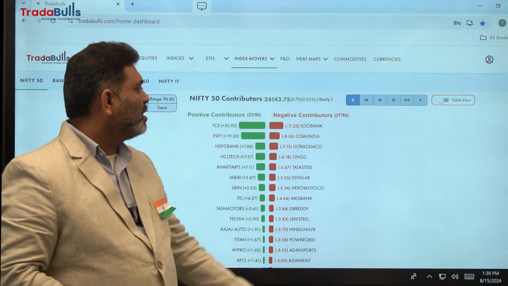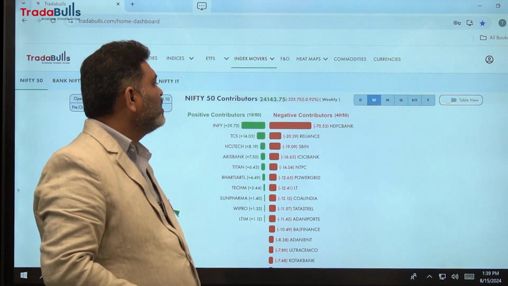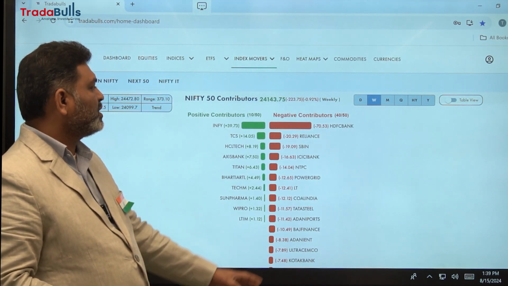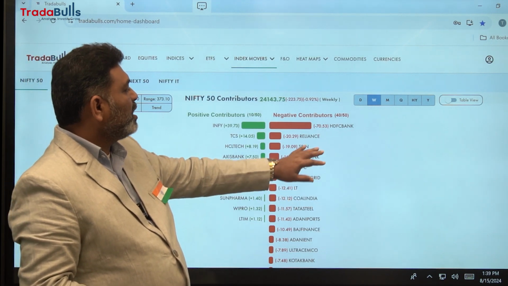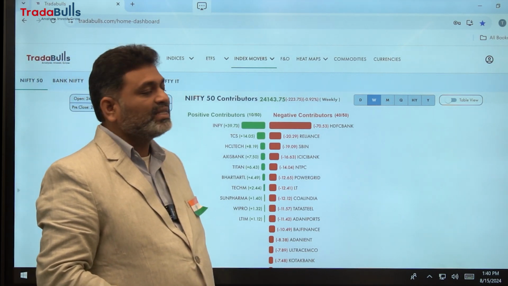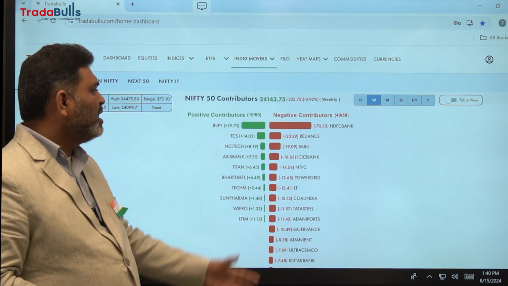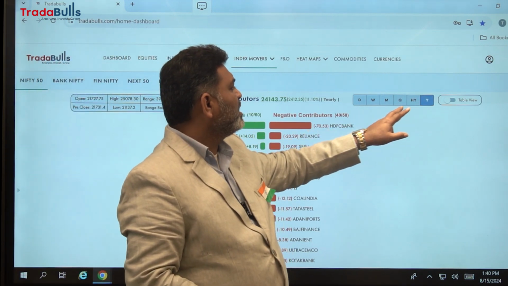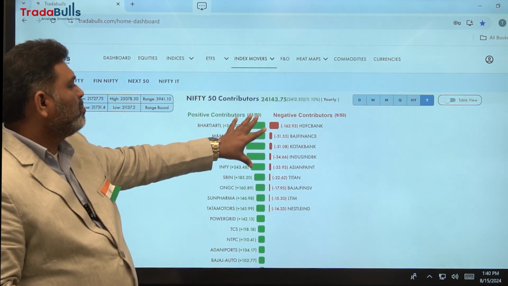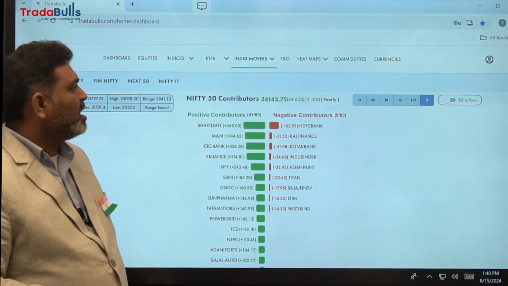So here top level we have TCS contributed around 21 points on Wednesday, yesterday, and ICICI Bank contributed 11 points. Likewise, if you see weekly, comparatively last week and this week, last 3 days, Nifty contributed around negative 223 points. So in that 223 points, what are all the companies participated and how many points? Majorly HDFC Bank was negatively contributed, around 70 points out of 223 points. Likewise, we can see yearly also, and how many points actually changed, and how many points contributed from each company, either on the positive side or negative side.